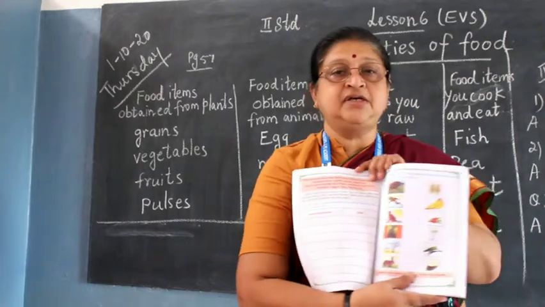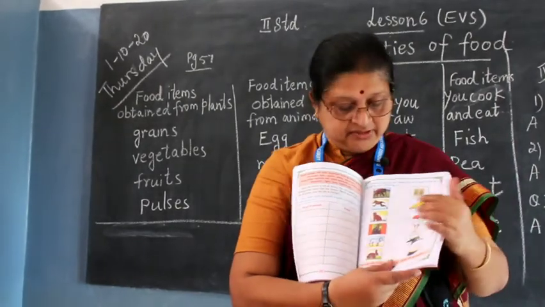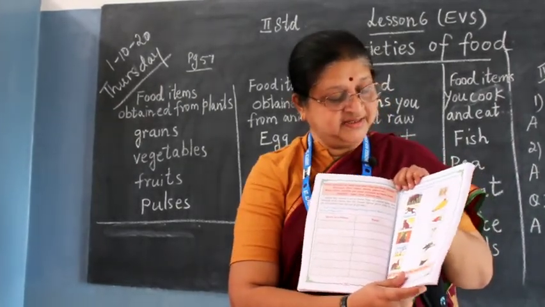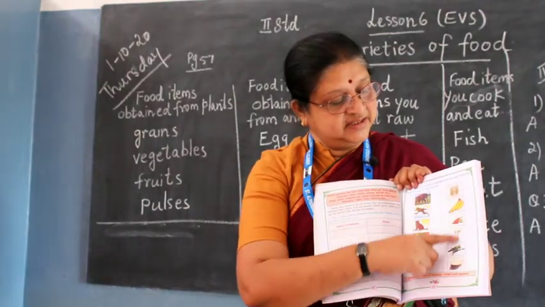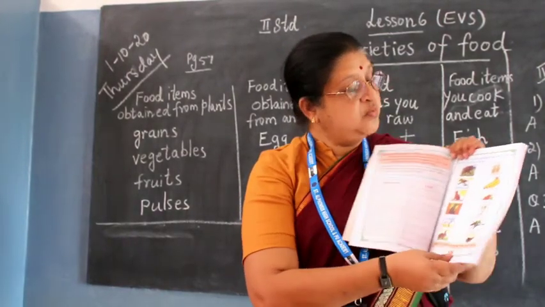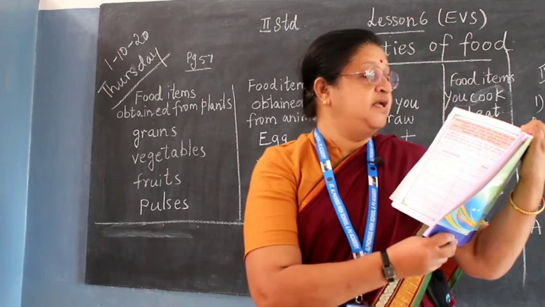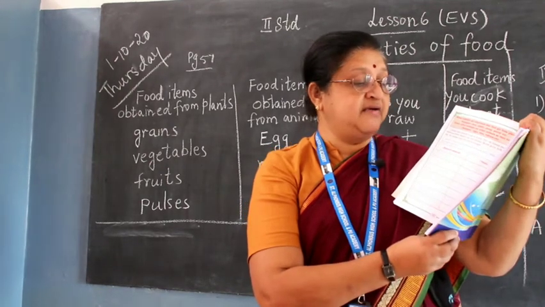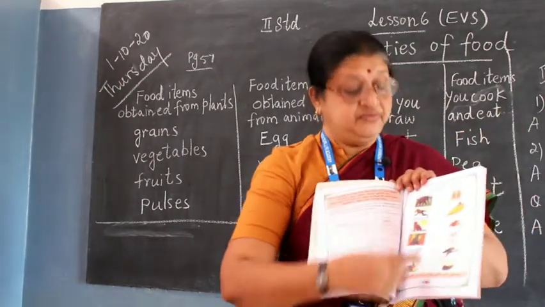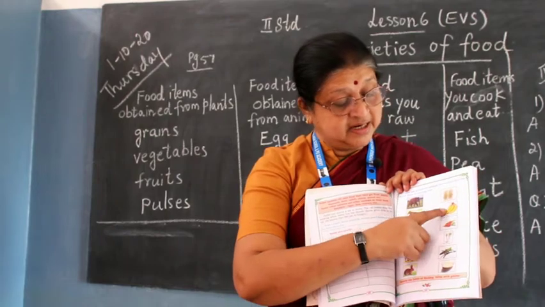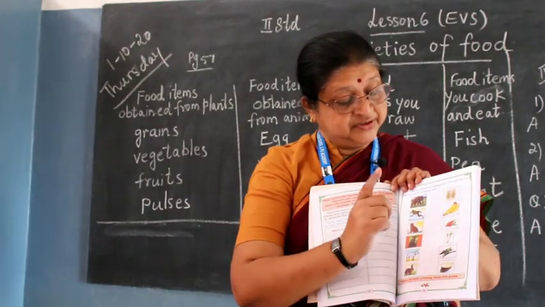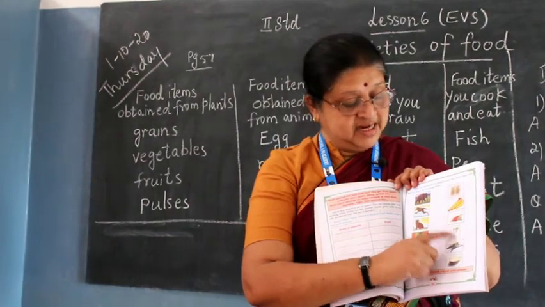Here you have to do the match the following. You see here there is an elephant. What does the elephant love in this? Can you see? You have banana, you have sugar cane. So you see, elephant loves banana also, but he loves sugar cane. So you have to draw the line.